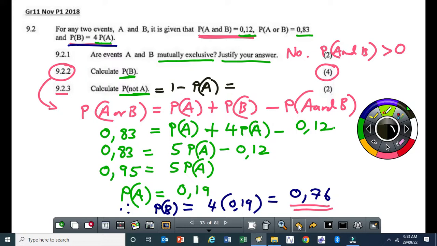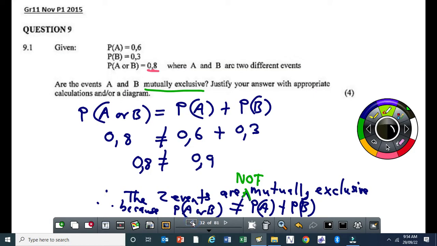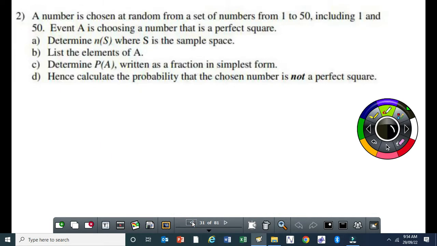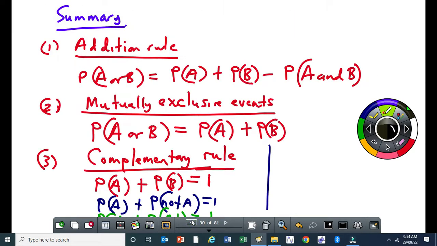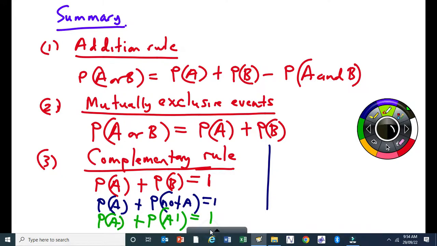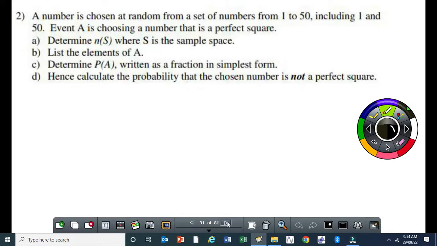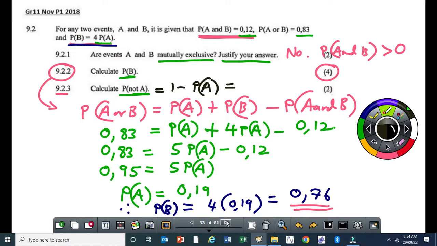So if it says P not A, if you pay attention, it means this would be equal to 1 minus probability of A. Yeah, this is the complementary rule. The moment you see not or A prime, right?